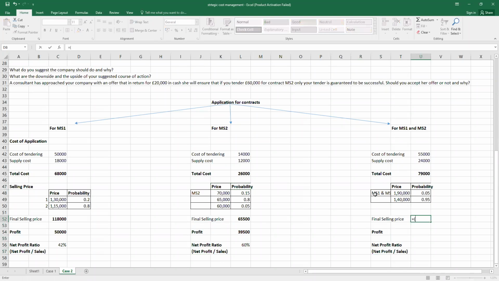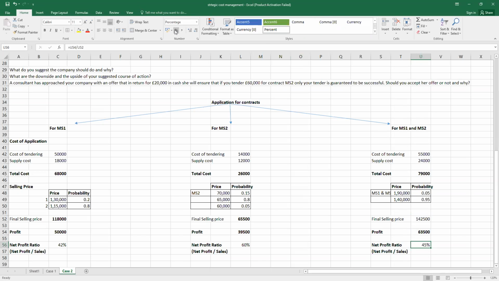The final selling price we may have for the third option is 1,42,500, and the profit out of it is 63,500. So the net profit ratio in the third option is 44%.